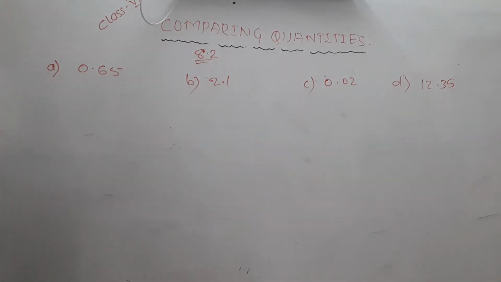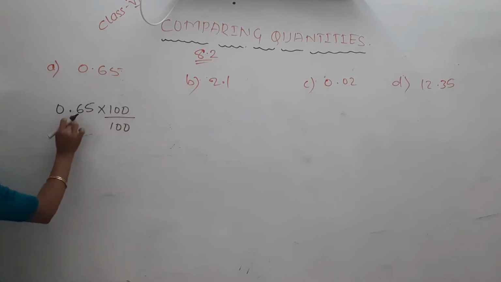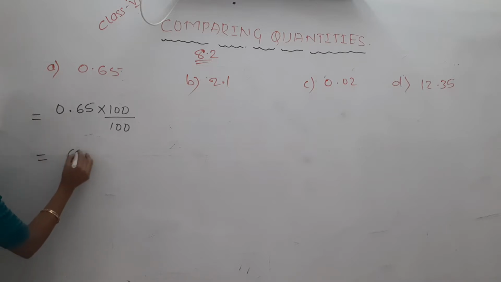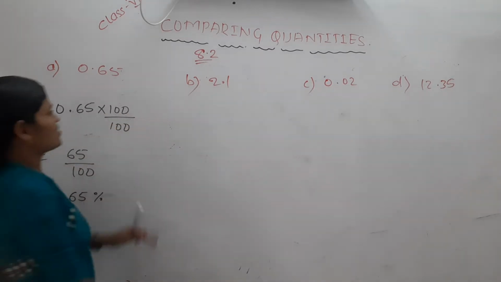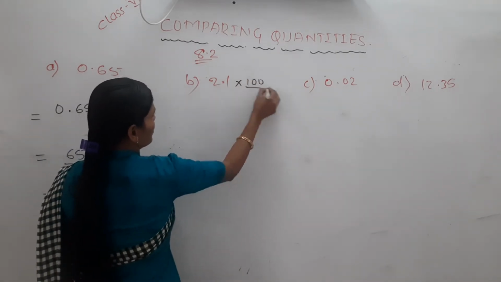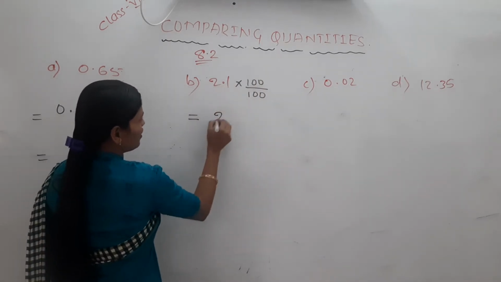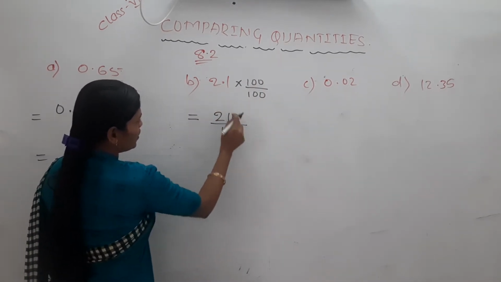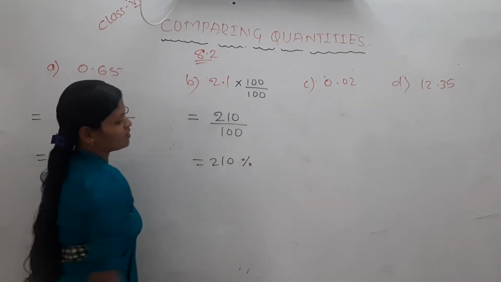Okay, now this 0.65, you multiply and divide by 100. 100 into 0.65 becomes 65 by 100. 65 out of 100 means it becomes 65%. Same as we have done, same here also. Multiply and divide by 100. Now 2.1 into 100 becomes 210 by 100. 210 for each 100 is nothing but 210%.